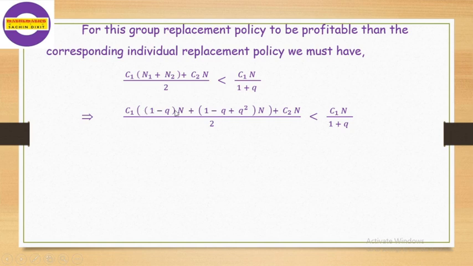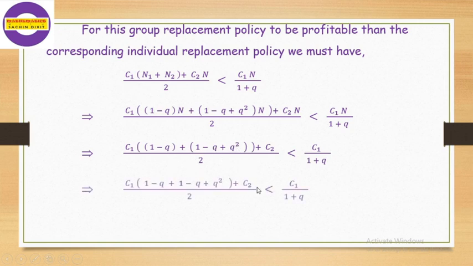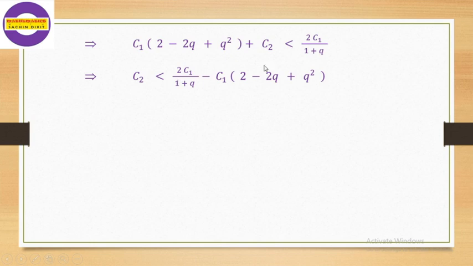We get this expression. Then cancel out the N from each and every term. We get this expression. Then simplify this bracket in the numerator. We get the expression as C1 into 2 minus 2Q plus Q square plus C2 divided by 2 is less than C1 upon 1 plus Q. Now just cross multiply. We get C1 into 2 minus 2Q plus Q square plus C2 is less than 2C1 divided by 1 plus Q. Now collect the terms for C1 on one side.